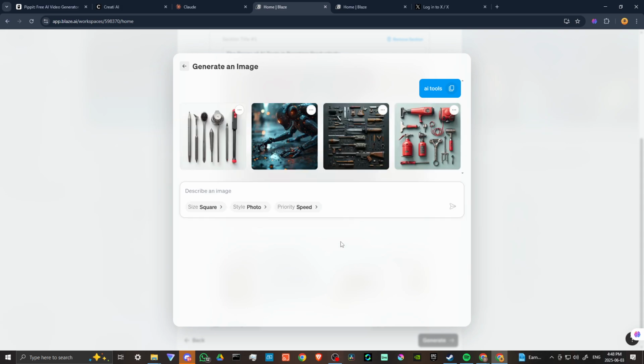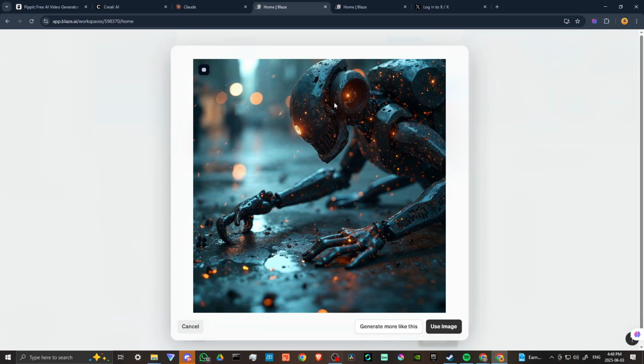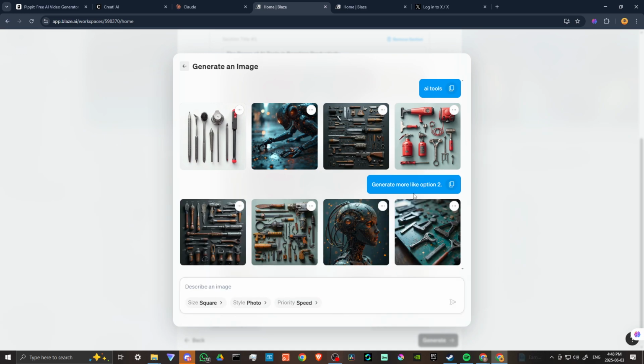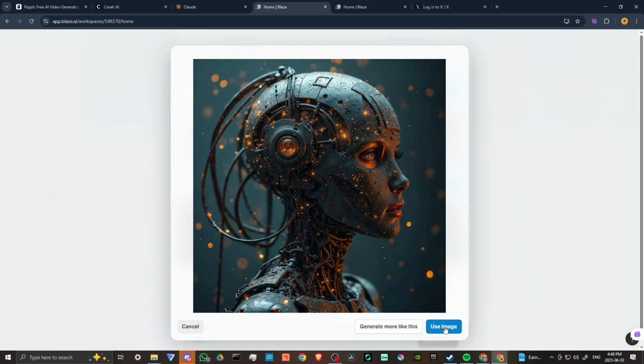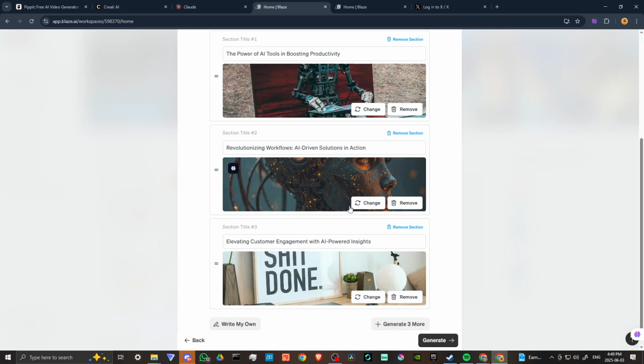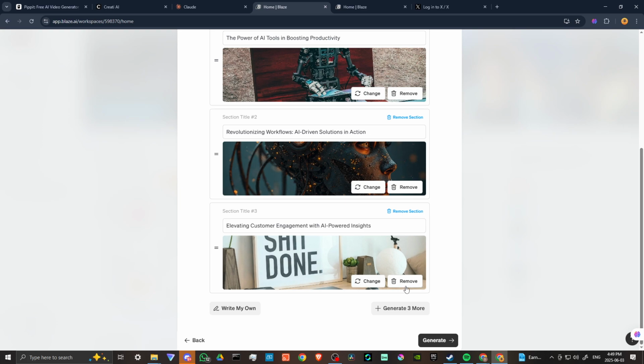Okay, so some of these didn't work out too well. We've got tools here that aren't really AI based, but here we go. We've got something that looks like a tool. This is a little bit creepy, but let's try generate more like this. We'll let that work. Okay, so this one's a bit cooler. This one's a little bit less intimidating than the other one, so we'll go ahead and use that one. We'll use that image there, and then we'll go ahead and click insert image. So there we go. And we'll just leave that at that. We'll go ahead and hit generate.